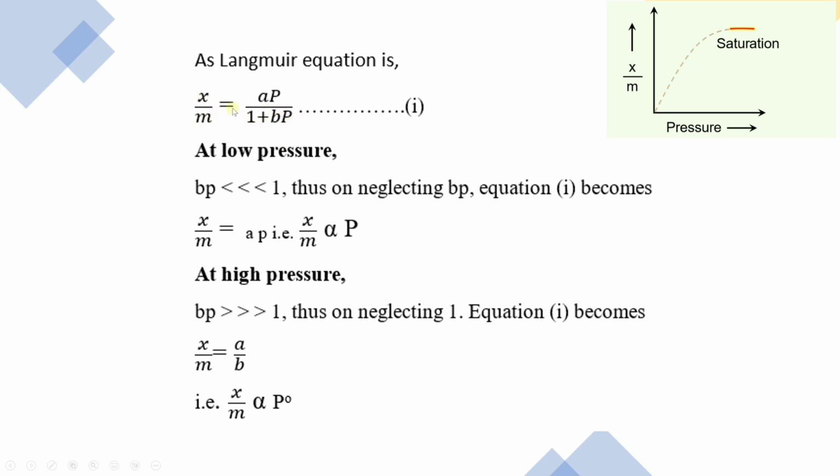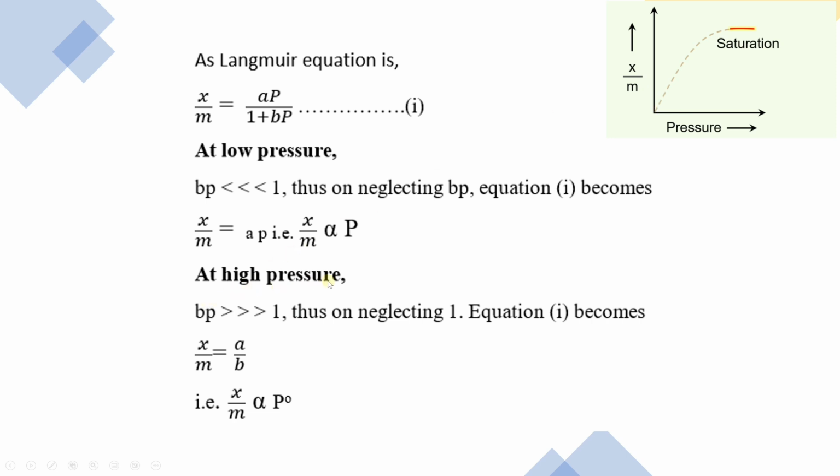So x over m becomes equal to ap, and a is a constant, so x over m is directly proportional to pressure. As the pressure is increased, the adsorption also increases.